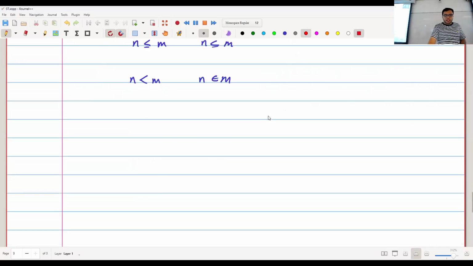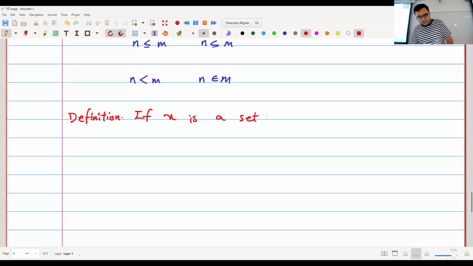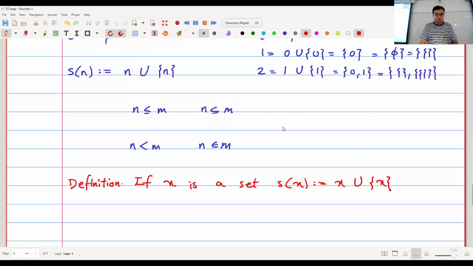So I can now have a more general definition saying that if X is a set, then the successor of X is just defined to be X union with a set that has only one element, and that element is X. Okay, so I can now define a successor for any set.